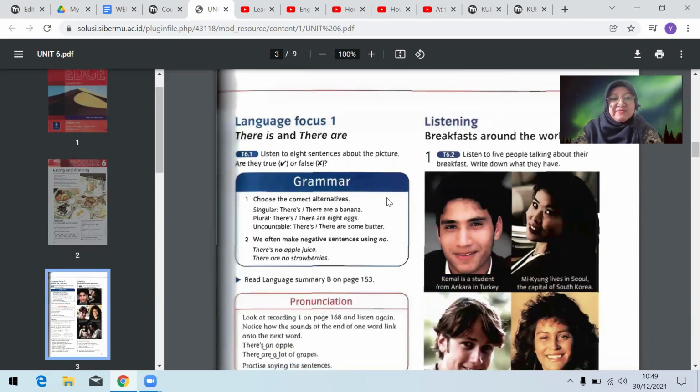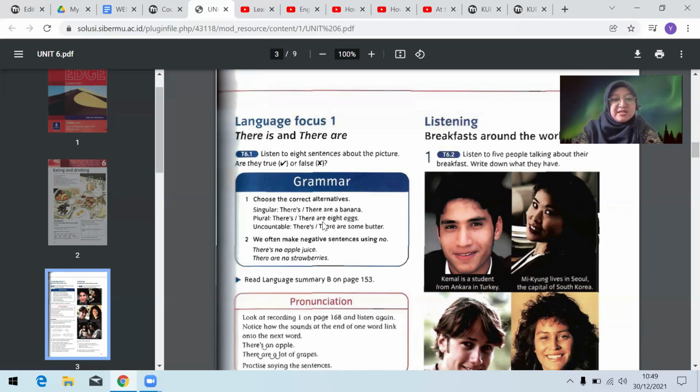And then the next one we have there is and there are. So what's the difference? Well, there is for singular noun atau benda tunggal, while there are is for plural noun atau benda jamak. Misalnya a banana. A banana berarti there is, ya.